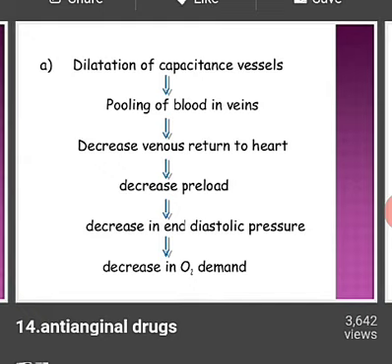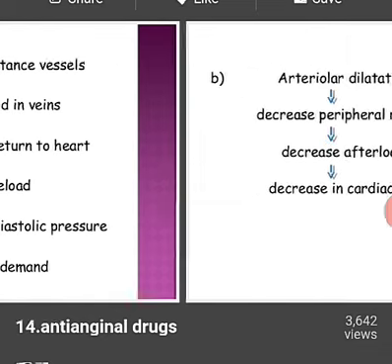Second is pooling of blood in veins. After this dilatation, the blood is pooled in veins. This decreases the venous return to the heart. After there is a decrease in venous return to the heart, it leads to a decrease in preload. This leads to a decrease in end diastolic pressure and a decrease in oxygen demand.